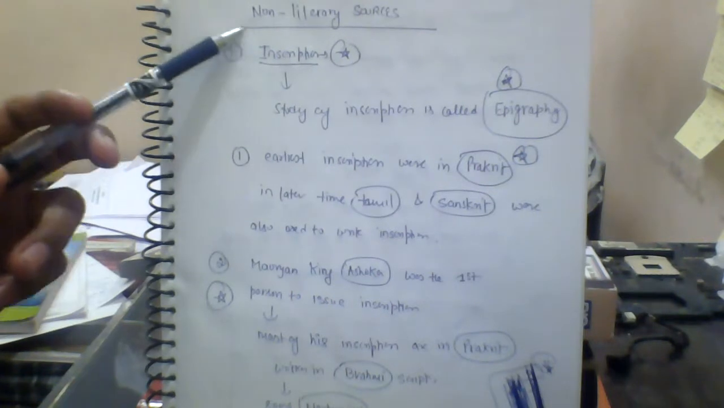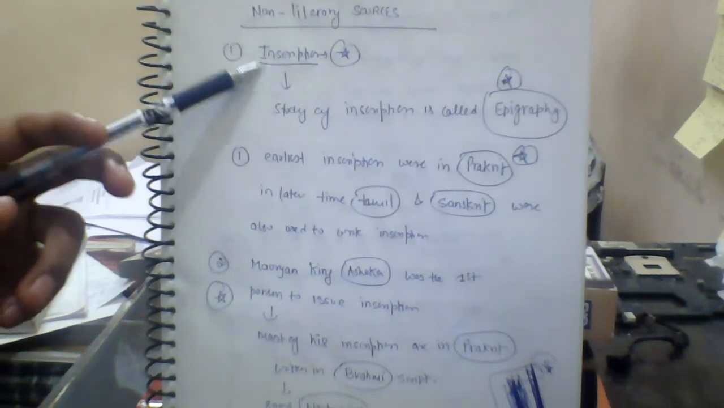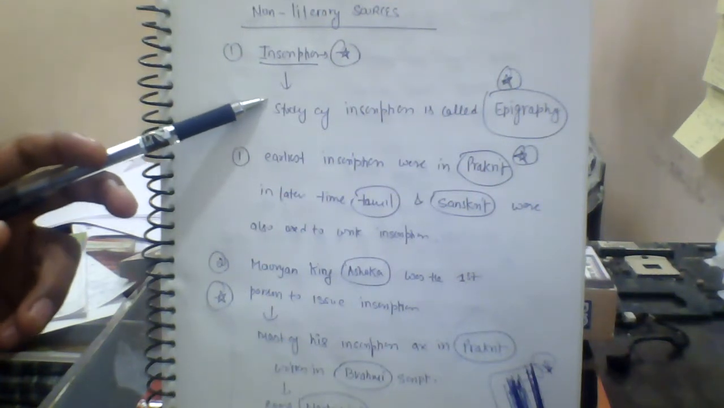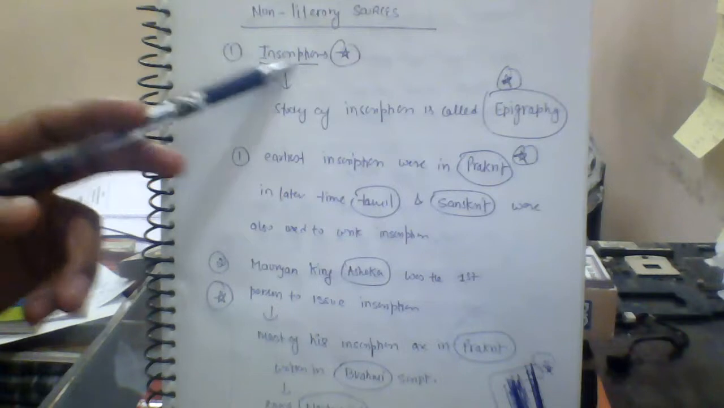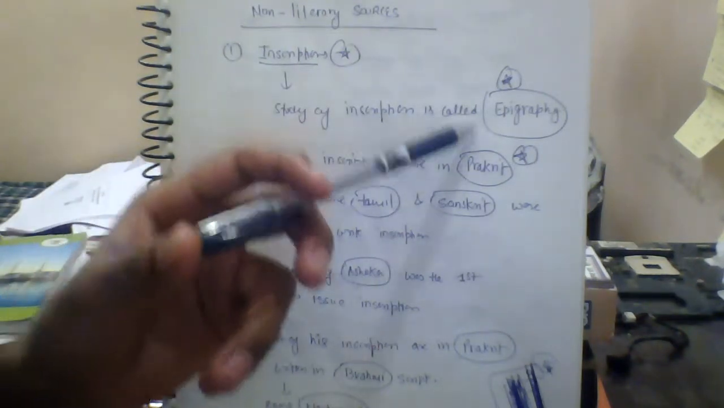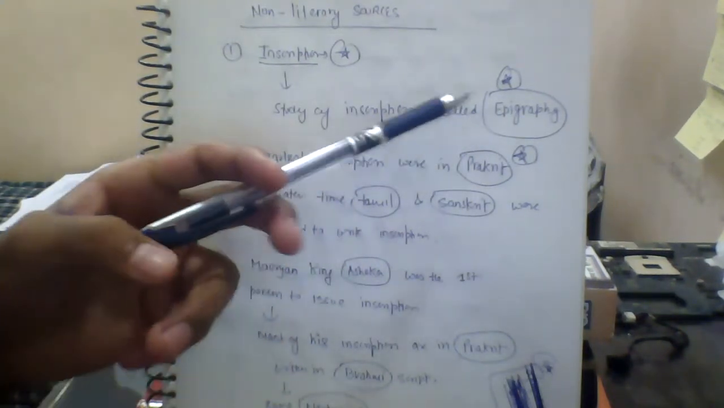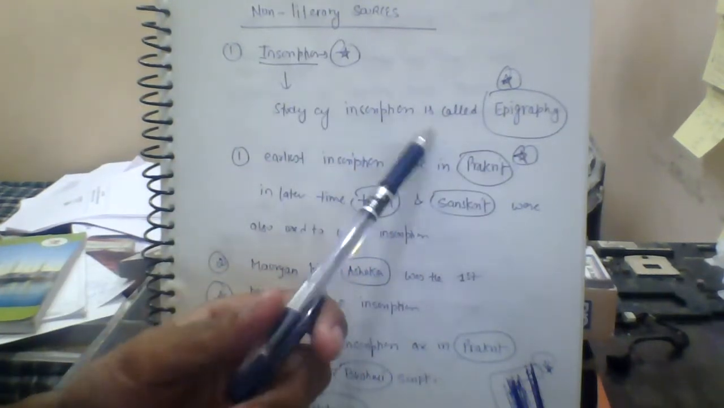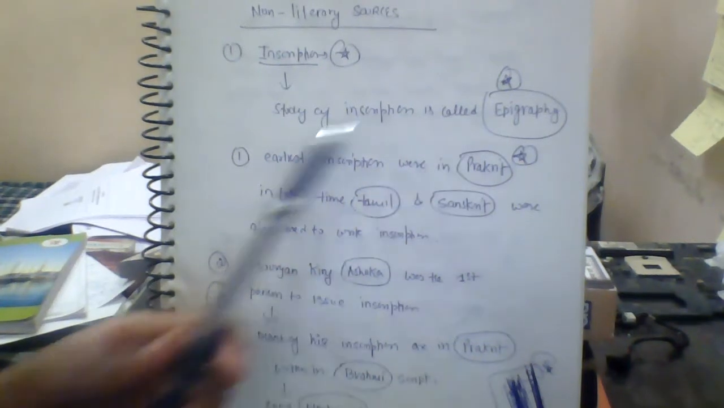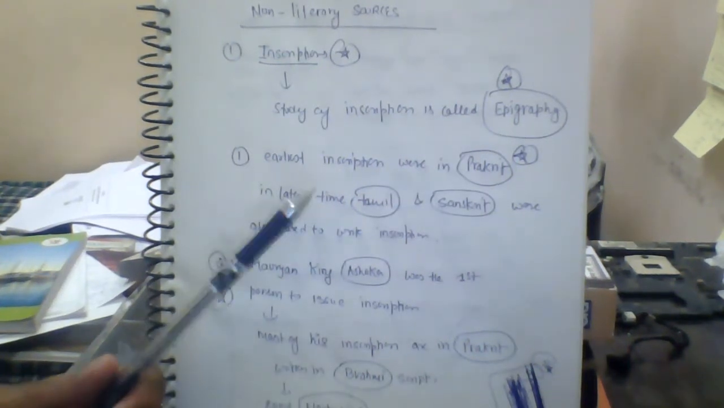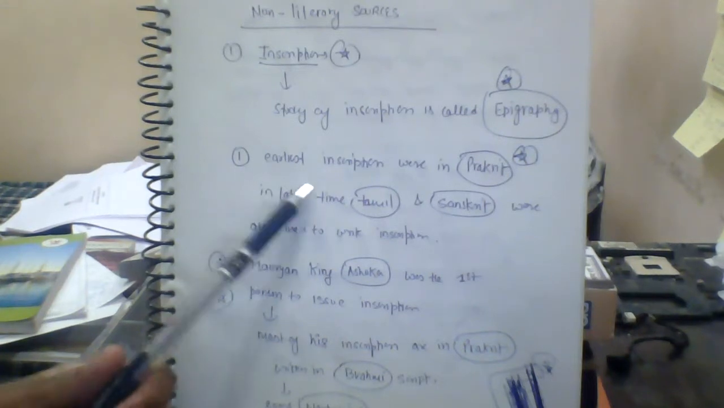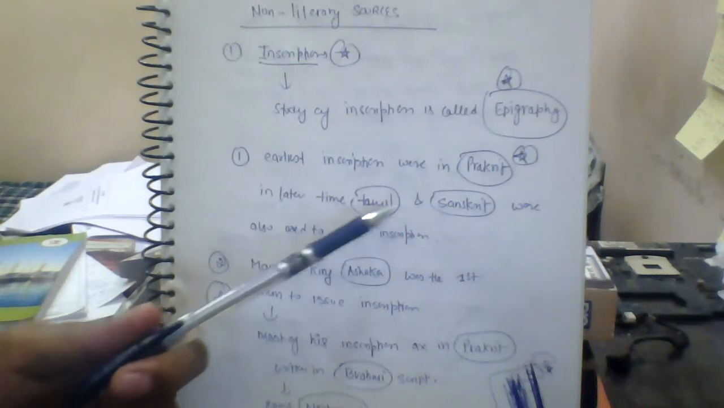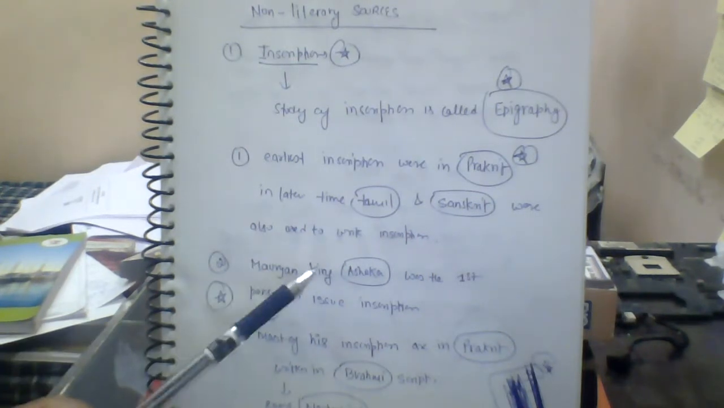sources. Non-literary sources are, for example, inscriptions, which are not written in books, and the study of inscriptions is called epigraphy. This is an important point: the study of inscriptions is called epigraphy. Very simple and firm in its statement. Earlier, inscriptions were written in the Prakrit language. In later times they were written in Tamil, and Sanskrit was also used to write those inscriptions.